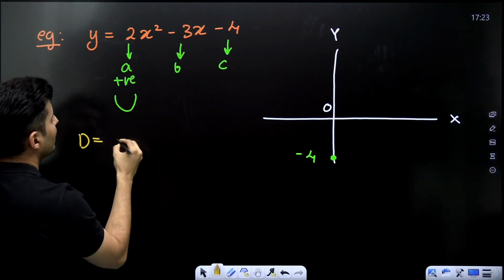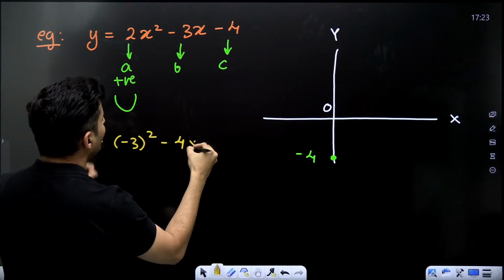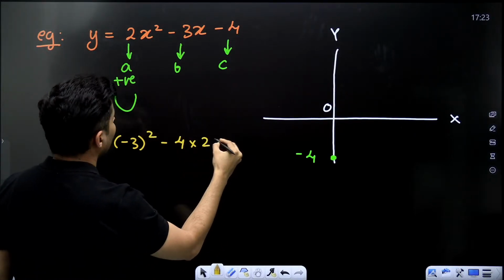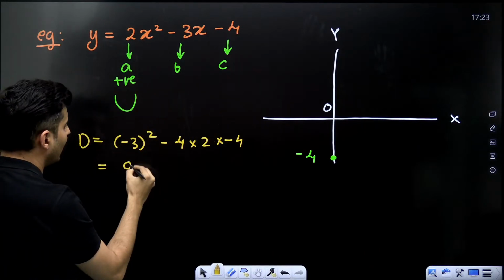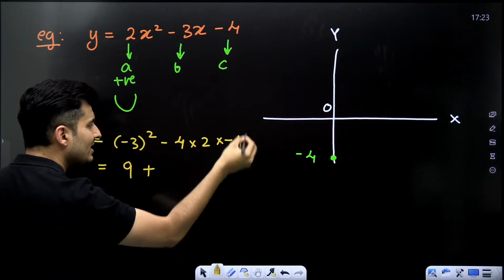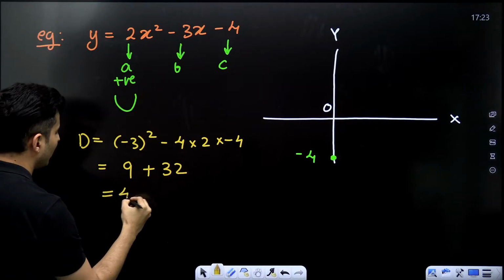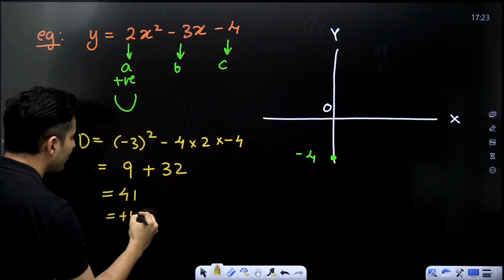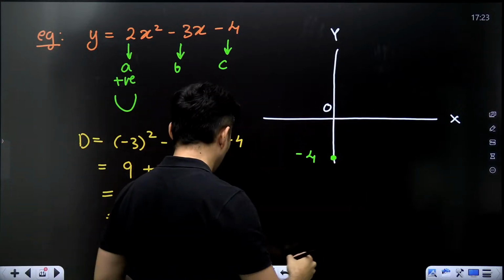B square minus 4ac. So minus 3 square minus 4 into A, which is 2, into C, which is minus 4. So minus 3's square is 9. Minus will become plus. 4 4s are 16. 16 2s are nothing but 32, my dear students. So this is 41, which is basically positive. Positive means it will hit two times.